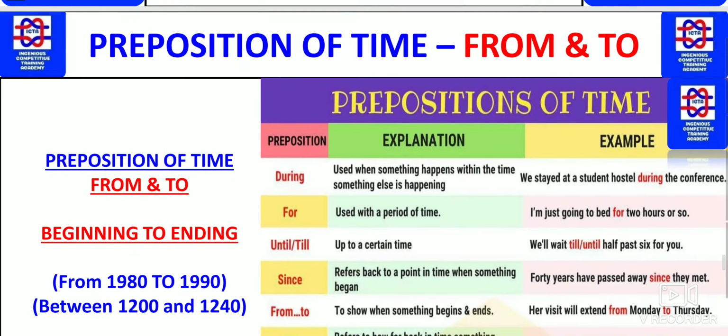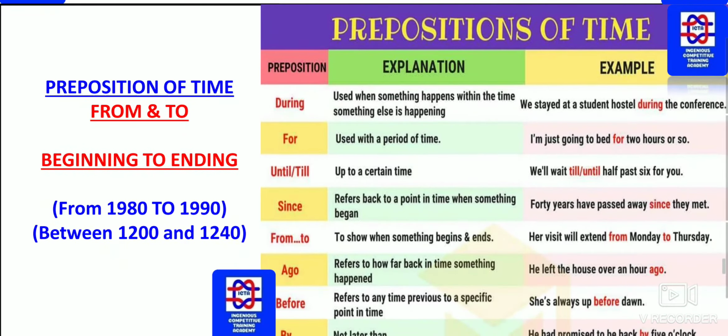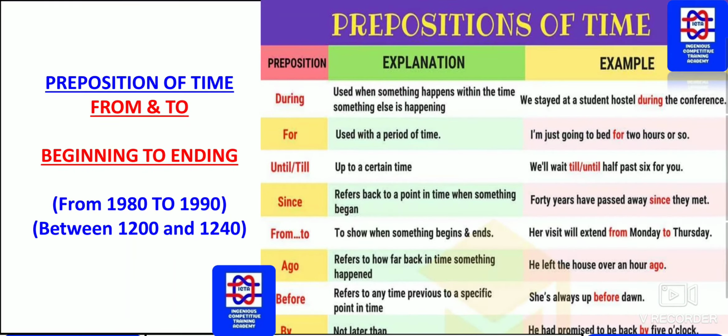Next we have the preposition of time: how exactly we use "from" and "to". Please remember, the uses of "from" and "to" are beginning to ending. There are a few situations. He lived between 1200 and 1240. If I say he lived from 1980 to 1990, again he lived between 1200 and 1240.